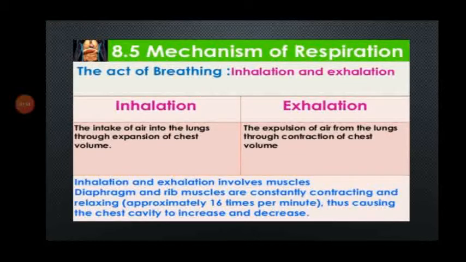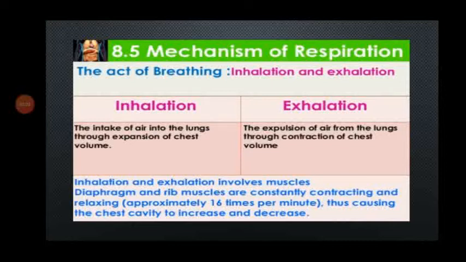The mechanism of respiration, the act of breathing: inhalation and exhalation. The intake of air into the lungs through the expansion of chest volume is called inhalation. The expulsion of air from the lungs through the contraction of chest volume is called exhalation. Inhalation and exhalation involve muscles, the diaphragm and rib muscles.